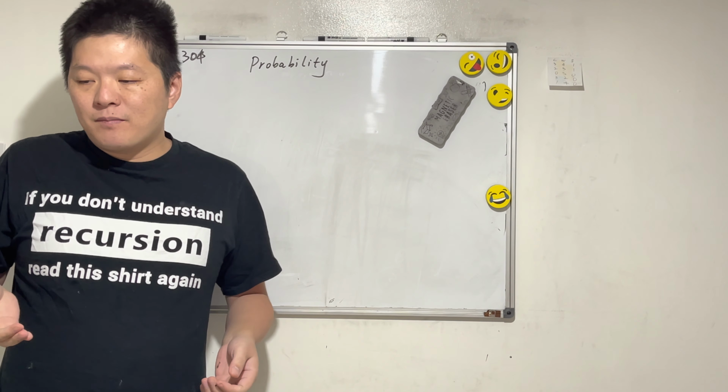Probably that is the name. It sounds like a different language. This is the equation for calculating the posterior probability, based on these known probabilities.